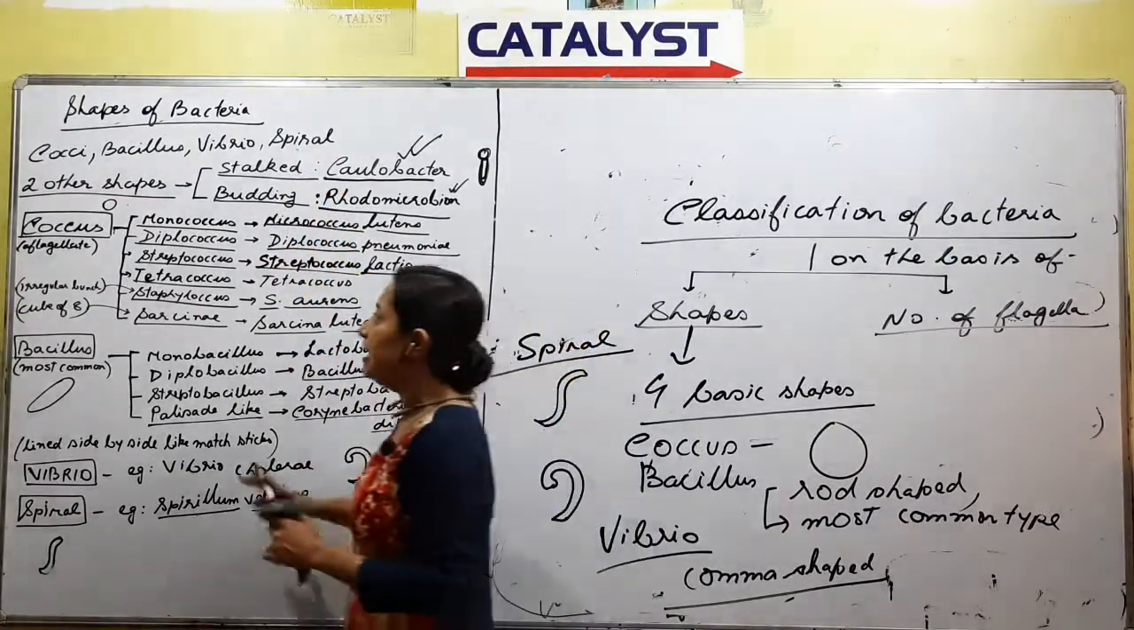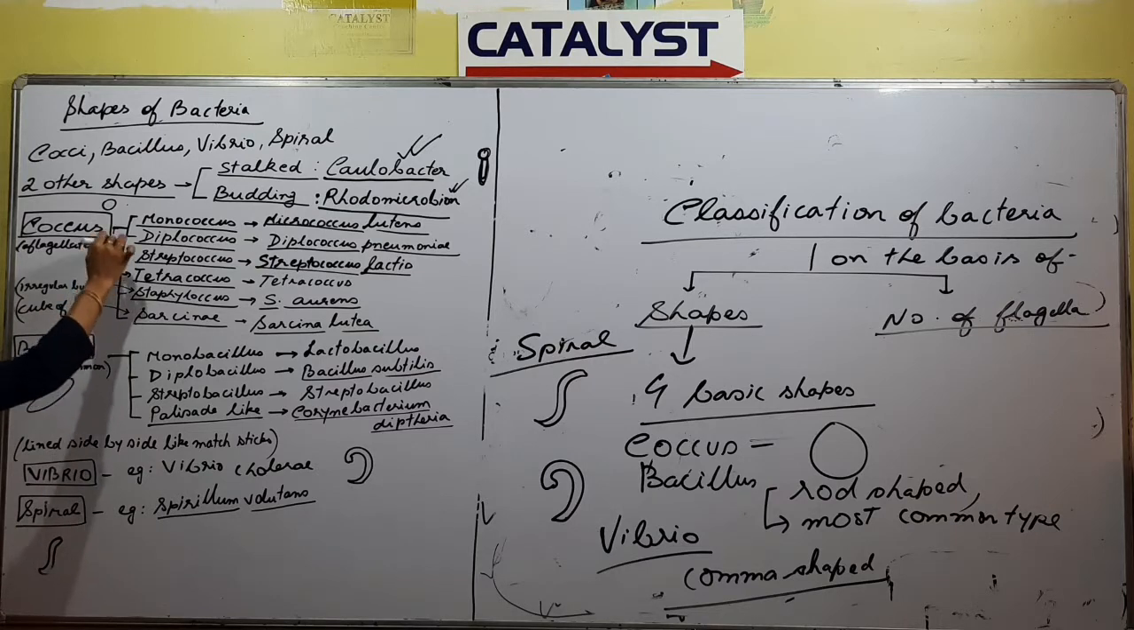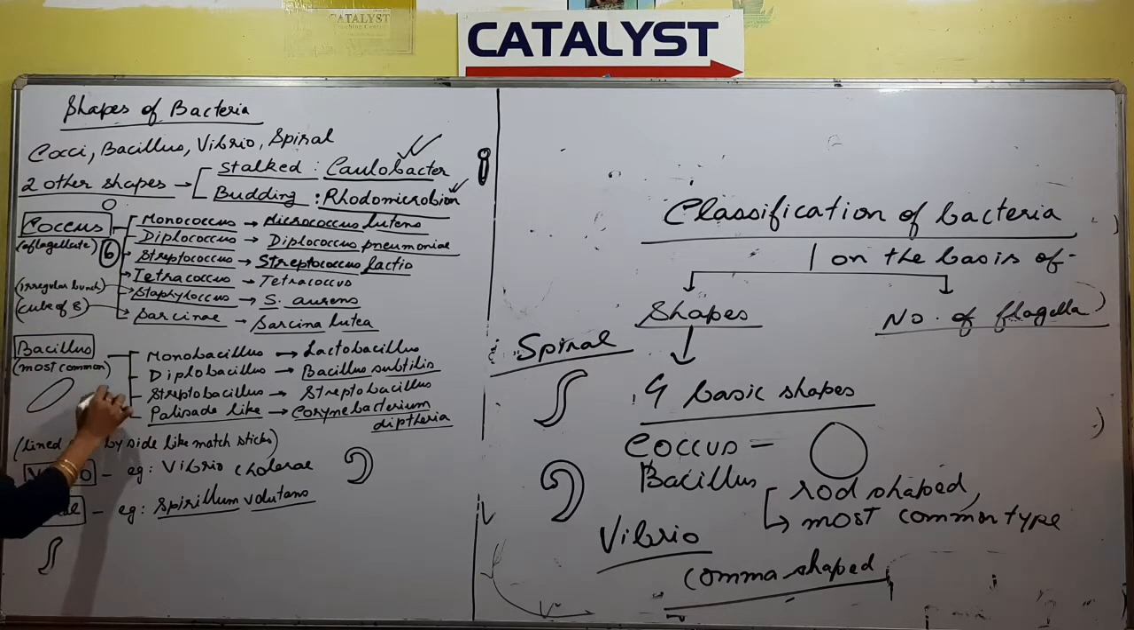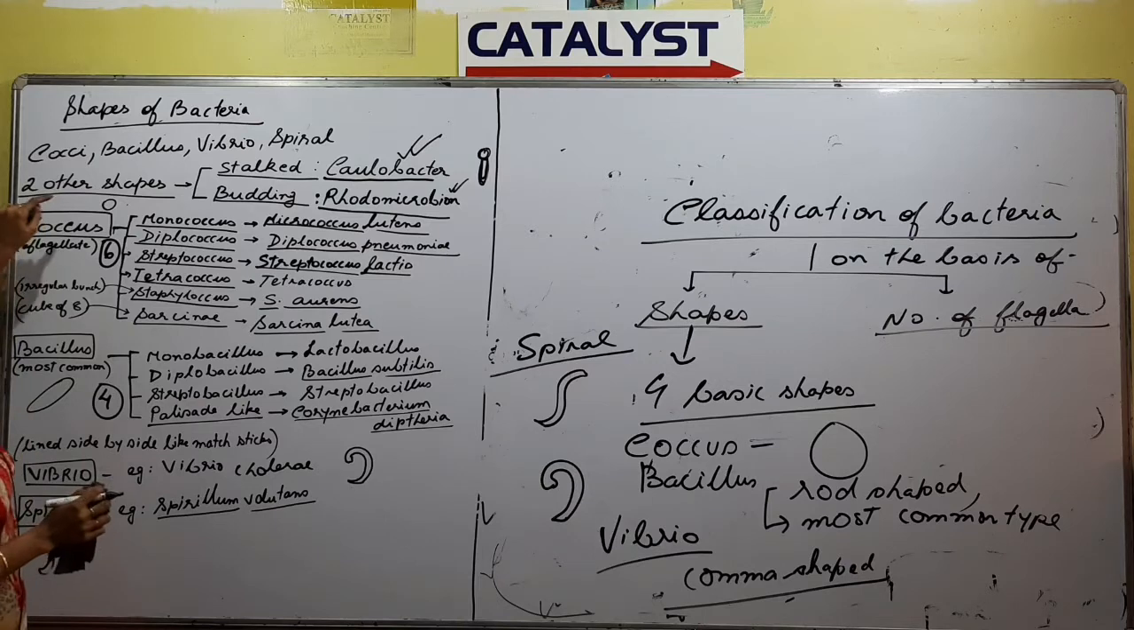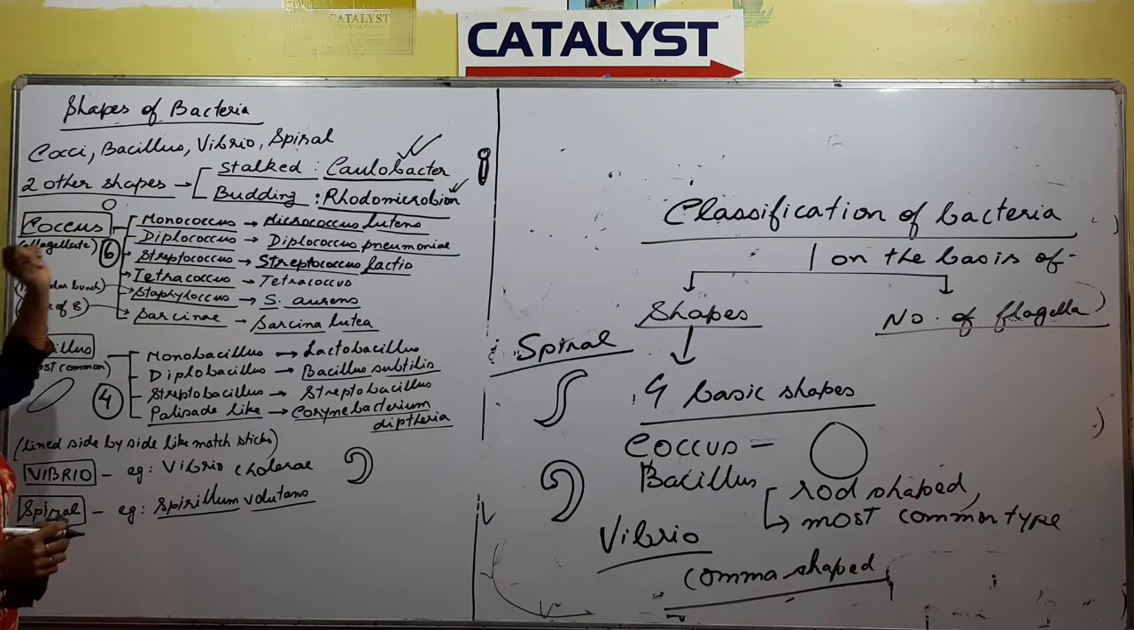Next, we come to the basic shapes of bacteria. The coccus group has been divided into 1, 2, 3, 4, 5, 6 types, right? So the coccus group will have 6 types. The bacillus group is divided into 4 types. Coccus, the first group is Monococcus, Diplococcus, Streptococcus, Tetracoccus, Staphylo and Sarcina.